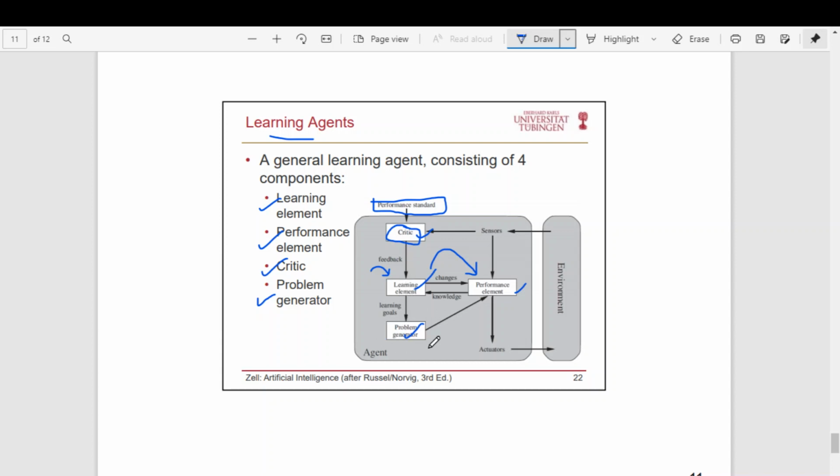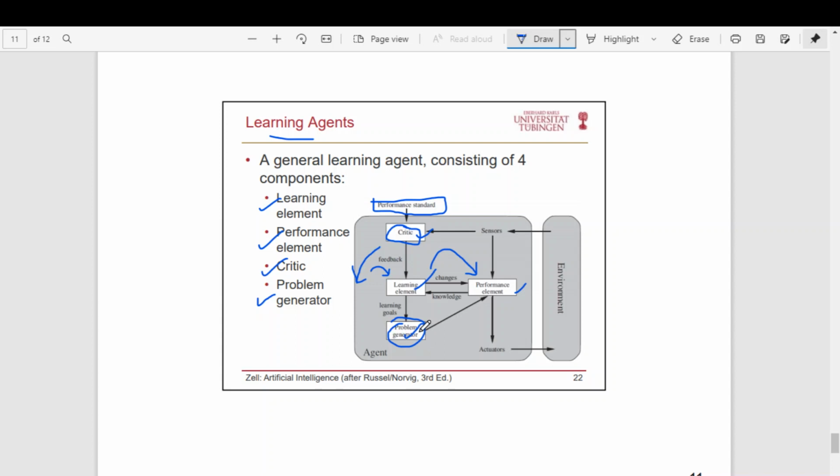Based on the critic's input, the problem generator works. For example, if the critic is criticizing the agent, saying that the action you have made is not so good and you can improve upon it, then the problem generator will look over the other possibilities that it can do in the given situation.